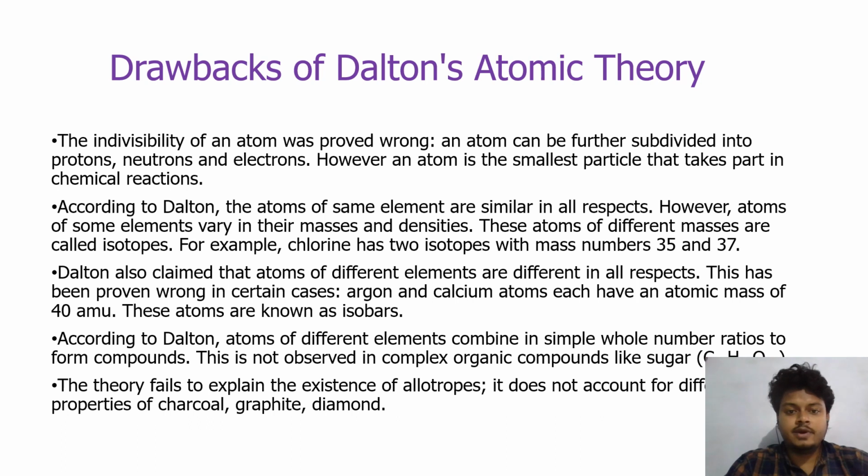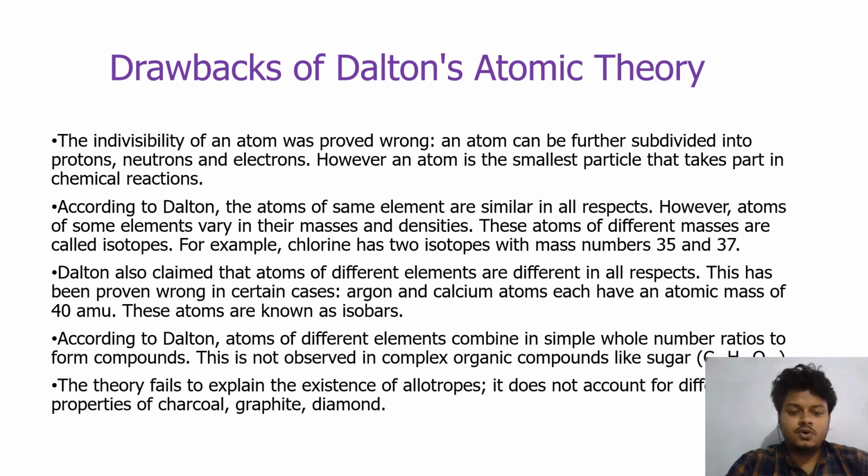The next drawback of Dalton's atomic theory is that Dalton also claimed that atoms of different elements are different in all respects. This has been proven wrong in certain cases. Argon and calcium atoms each have atomic mass of 40 amu. These atoms are known as isobars.